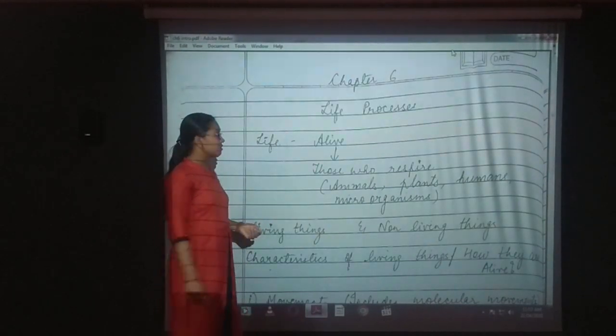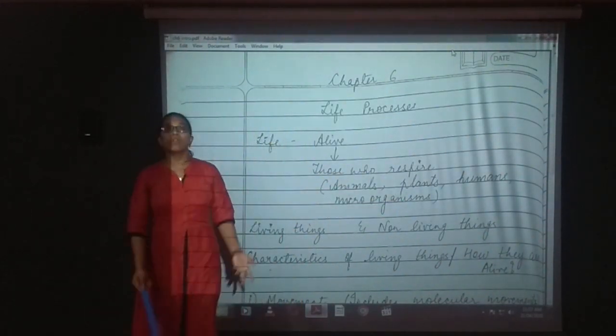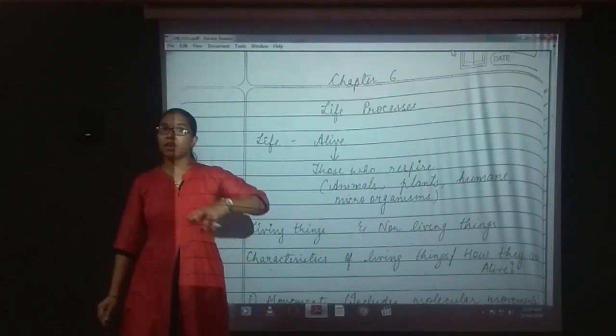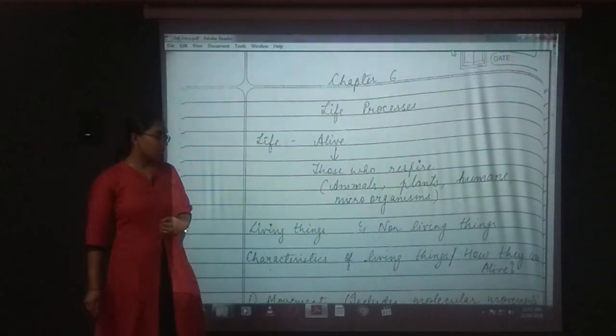Now, who respires? Animals, plants, human beings, microorganisms, all of them respire. Yes, even the microorganisms also respire. They take in oxygen and give out carbon dioxide.